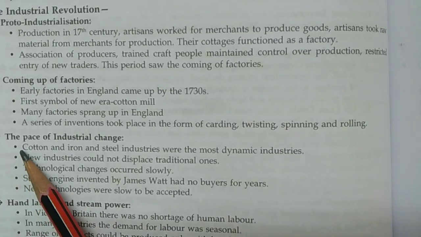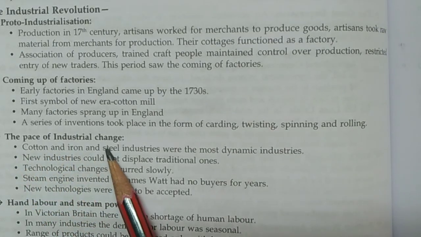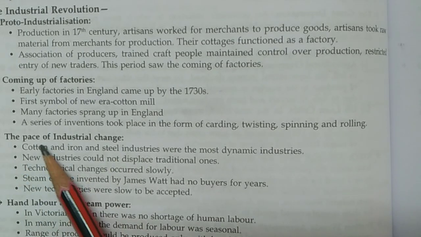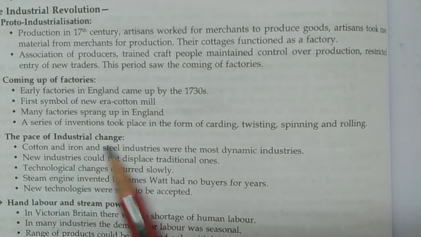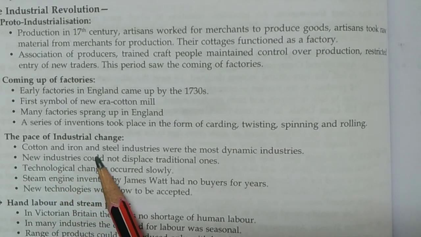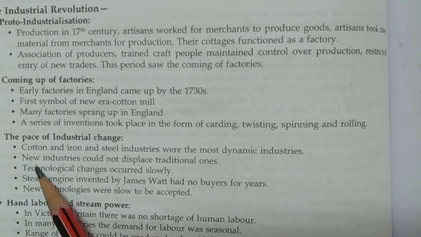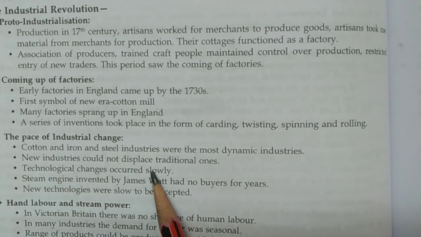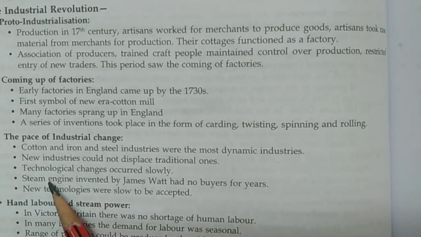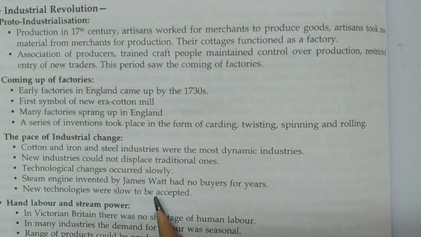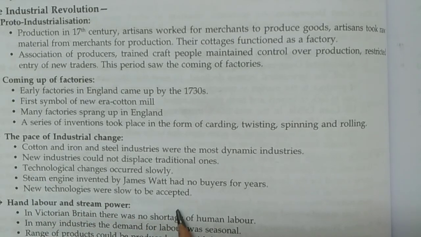Next point, the pace of industrial change. Next, cotton and iron and steel industries were the most dynamic industries. New industries could not displace traditional ones. Next, technological changes occurred slowly. The steam engine invented by James Watt had no buyers for years. Next, new technologies were slow to be accepted.